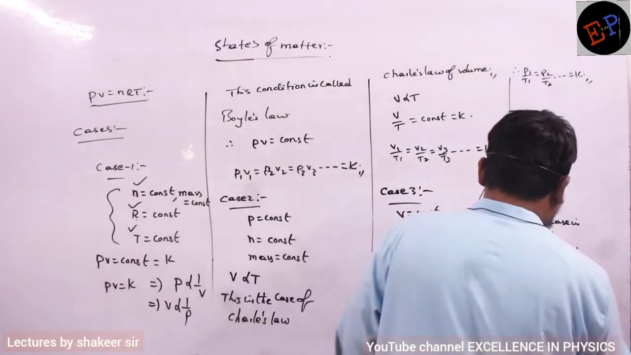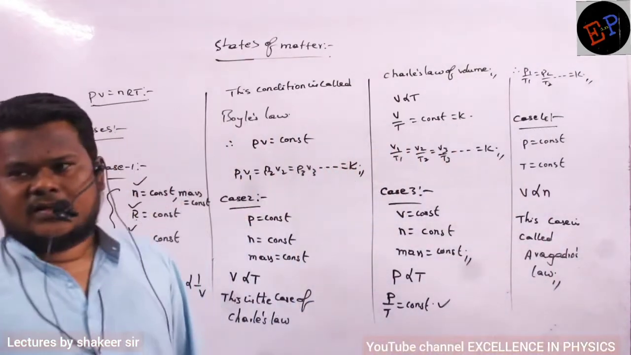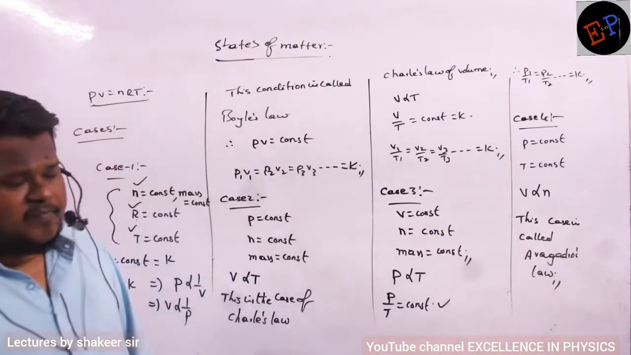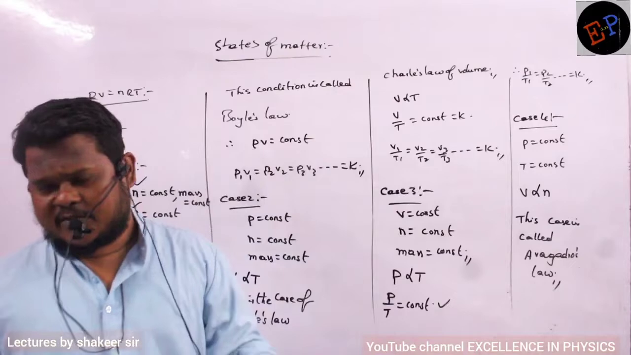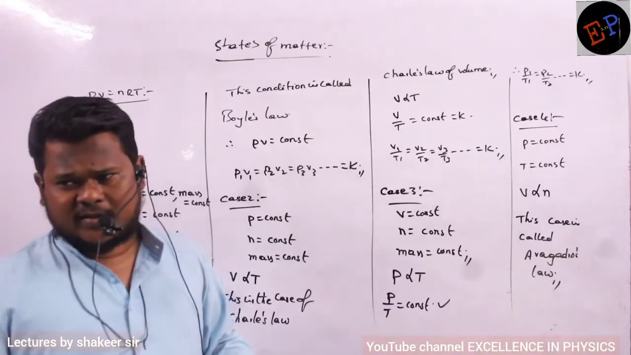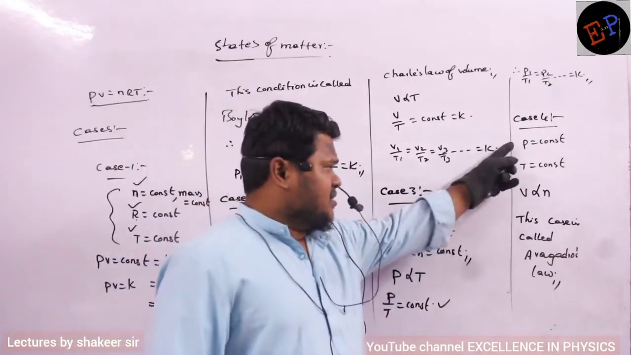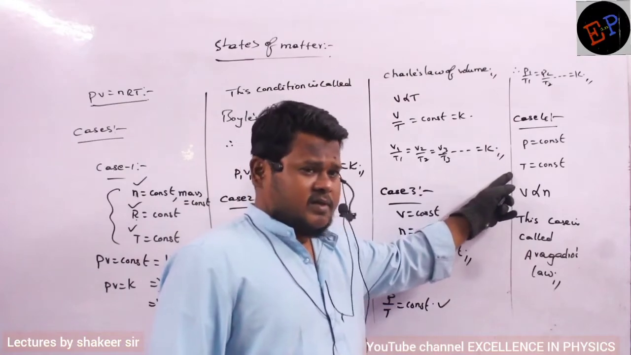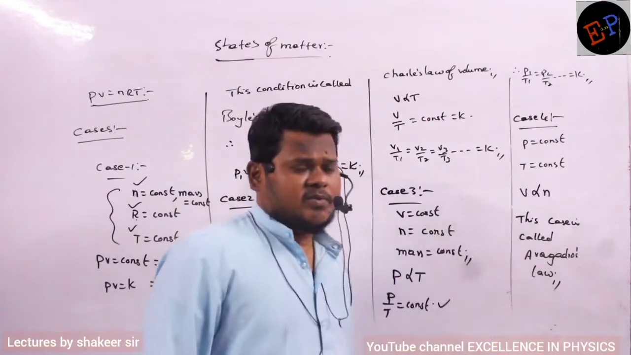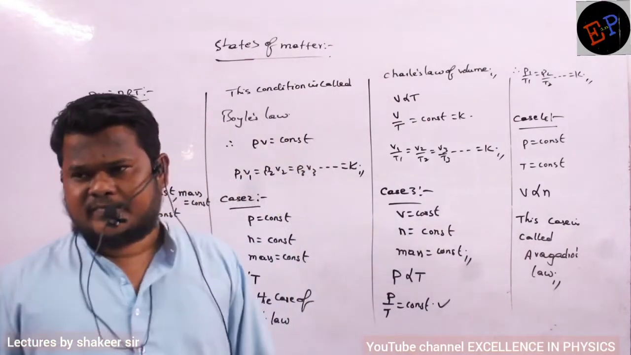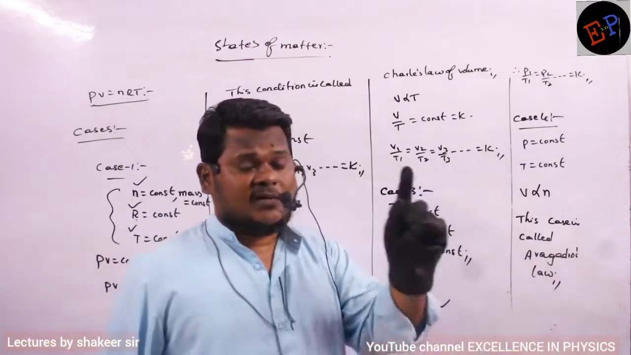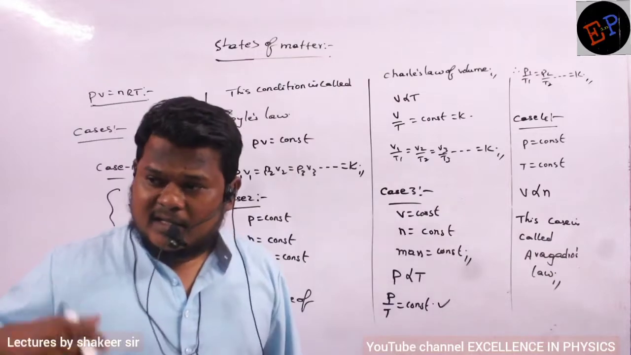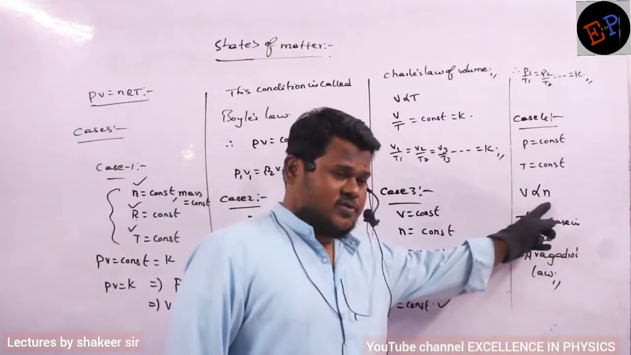Okay? Avogadro's law. So what is meant by Avogadro's law? If any sample of gas, it may be oxygen, CO2, helium, hydrogen, any gas, if pressure and temperature are maintained constant, then volume is directly proportional to the number of moles of a gas. Or I can also say that if pressure, temperature, and volume are all maintained constant, then any gas will have the same number of moles.